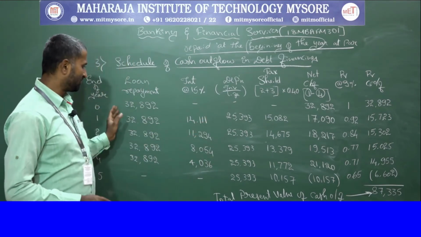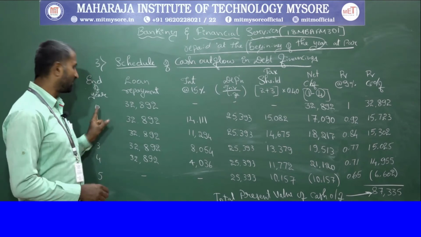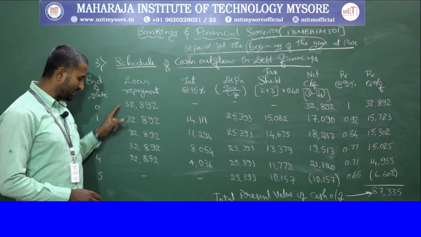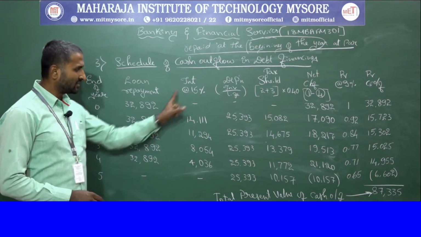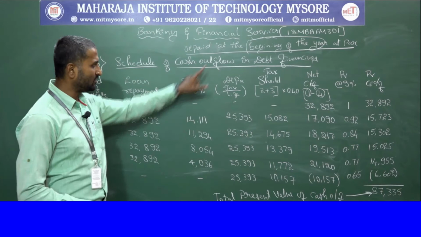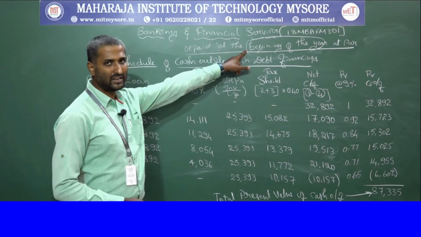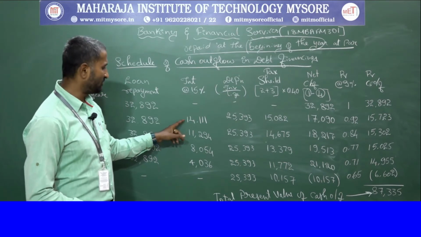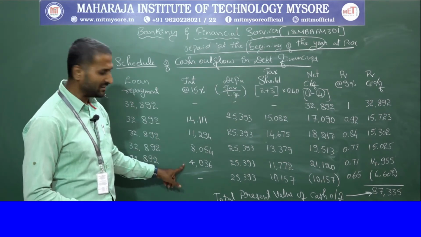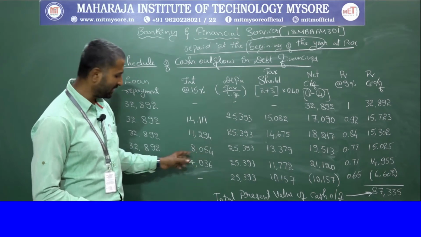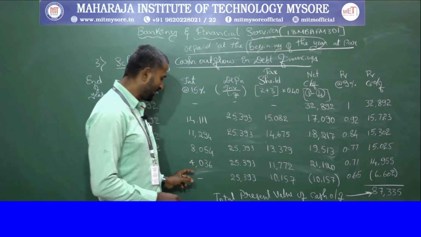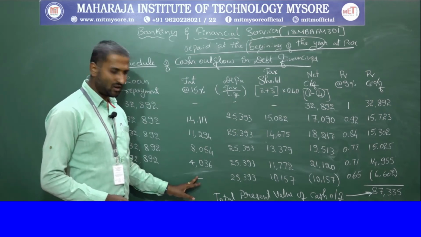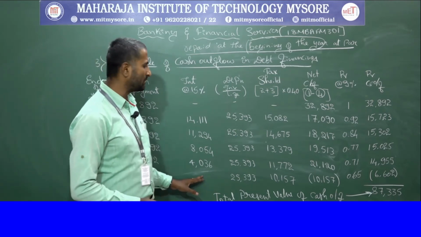So you are taking the loan repayment at the beginning of the year. So therefore you should start from 0. So you are taking 5 years loan repayment. Then interest is going to be charged. Even though you borrowed the amount at the beginning of the year, you are going to be charged the interest at the end of the year. So therefore, for the first 4 years you are charged the interest. These values you can take from the previous table. And there is no repayment at the 5th year, so there is no interest applicable.